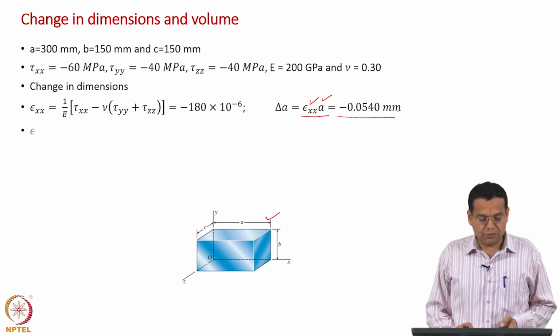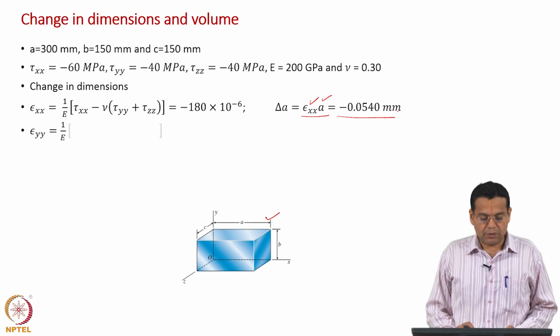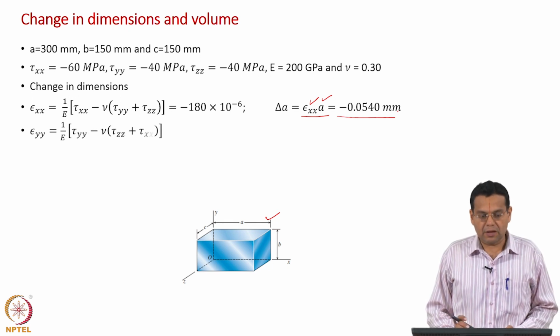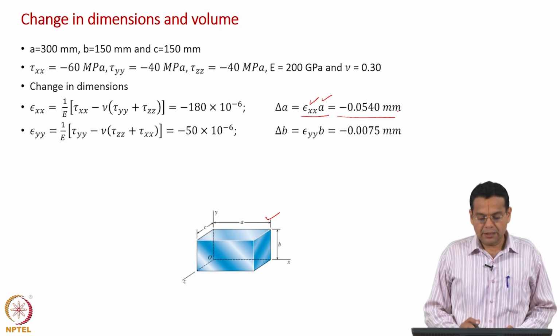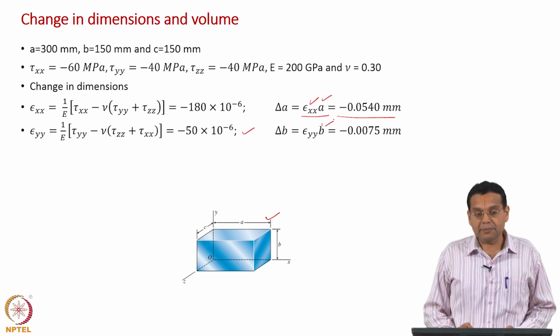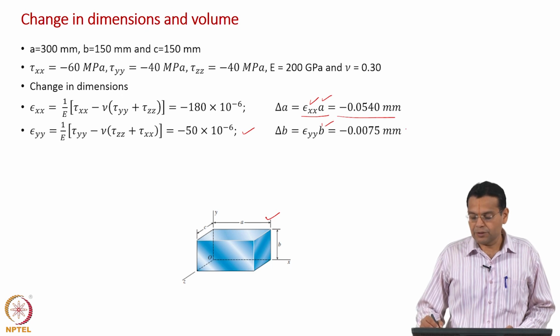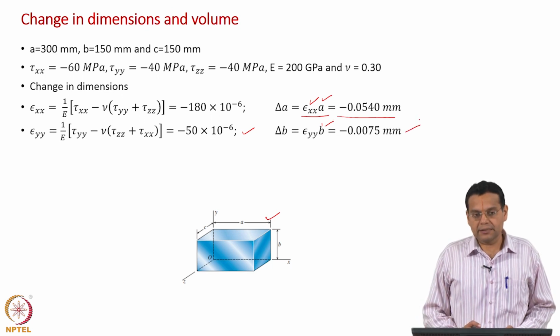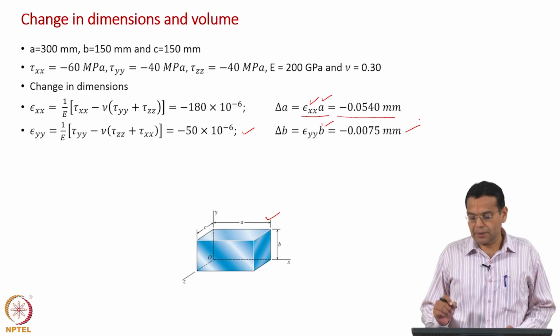So, similarly, let us do for the y direction. So, write the expression for the normal strain along y direction. Simple substitution will give you the normal strain along y direction, multiply by the dimension along y direction will give you the decrease in the dimension along y direction, which is minus 0.0075 mm.